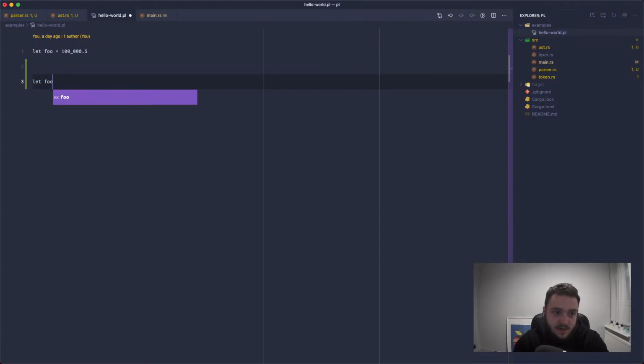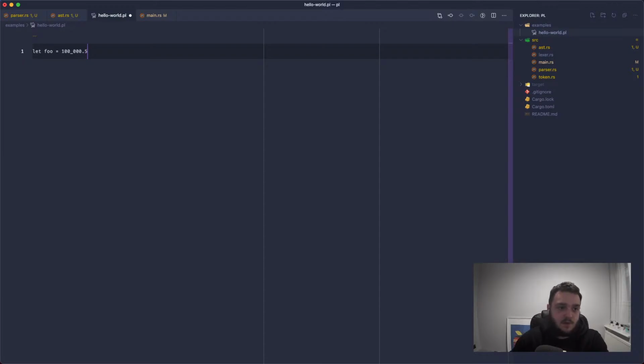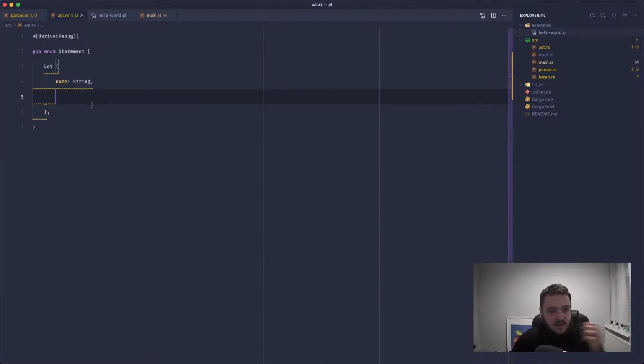You would be able to come in here and just say let foo like you can in PHP and in JavaScript, sorry, and initialize it without any value. That is something we will support, but for now we'll expect an expression. We won't allow that for now. So let's call this, what do we want to call this? Names don't matter, we'll call it init.